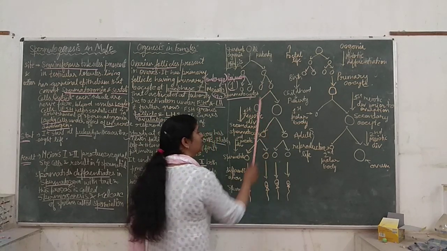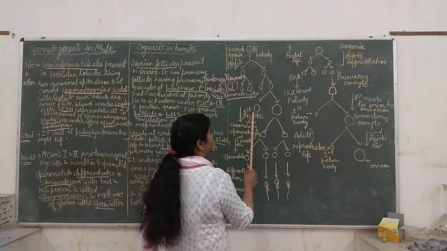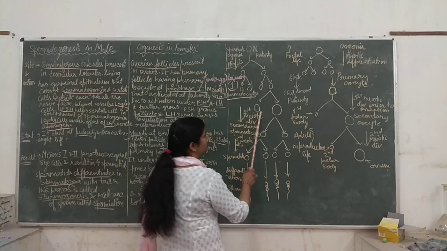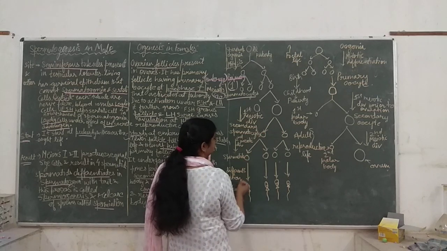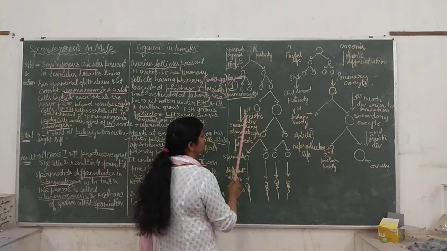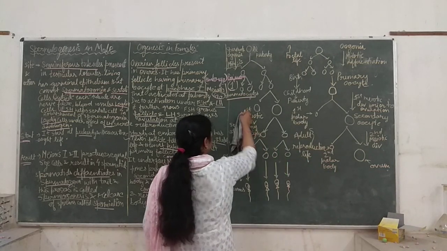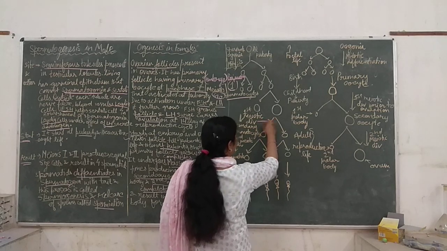Out of these, one will be activated and become large in size and undergo meiosis. The first meiotic division results in 2 equal cells, and then it will undergo the second meiotic division. The first meiotic division is started, we can say this cell has not divided yet. We are starting the first meiotic division here.